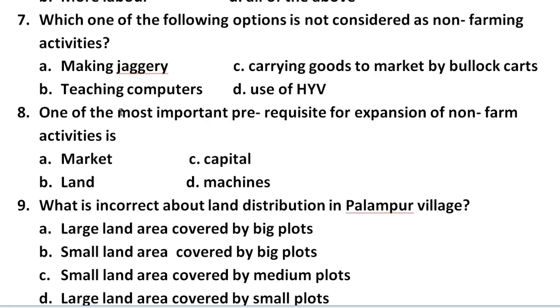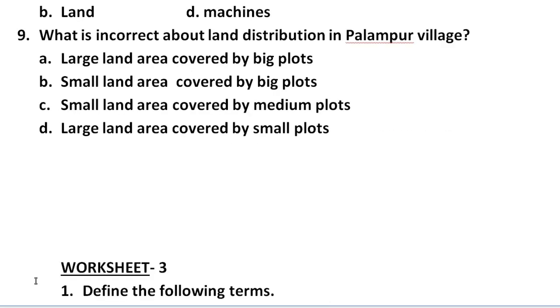Question number 7, which one of the following options is not considered as non-farming activities? A. Making jaggery, B. Teaching computers, C. Carrying goods to market by bullock carts, and D. Use of HYV seeds. Question number 8 now, one of the most important prerequisites for expansion of non-farm activities is, options are here: A. Market, B. Land, C. Capital, and D. Machines.